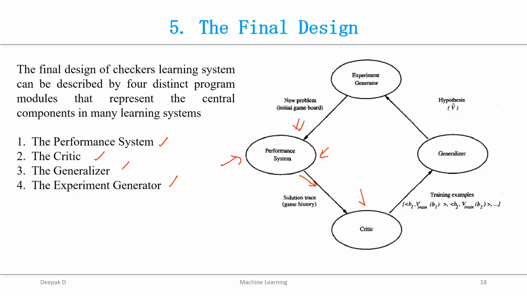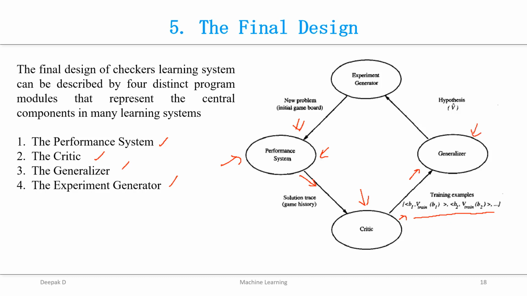The second module is the critic. The critic takes as input the history or trace of the game, and produces as output a set of training examples of the target function. These training examples are given as input to the generalizer module.